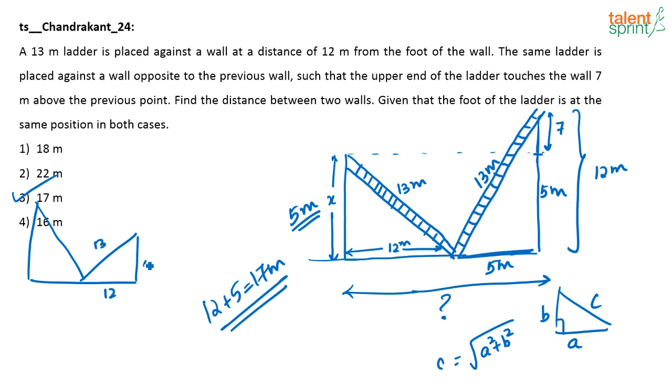This will be 12 and this will be 5. This will be 12, this will be 13 and this will be 5. Whatever be the case, the answer will still be the same. The left hand side and the right hand side, which wall will come, that does not matter at all here. You can take it any way you want. I hope it's clear. So let's move on to the next question.